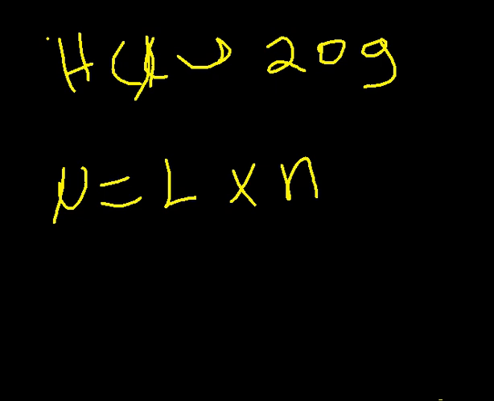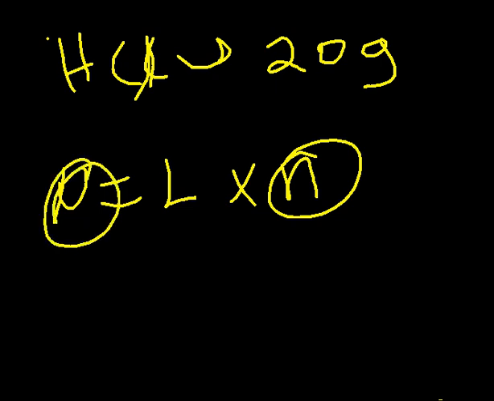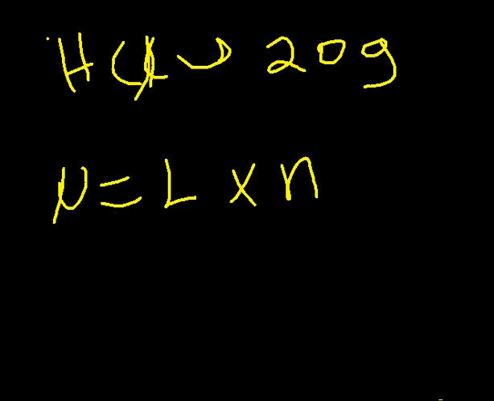So if you have the number of moles, you can have the number of particles using this formula.